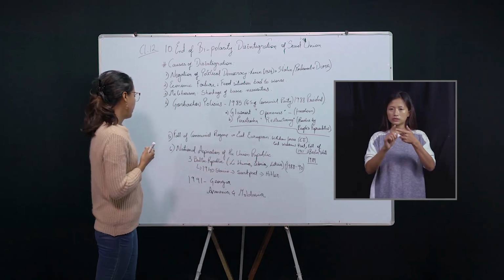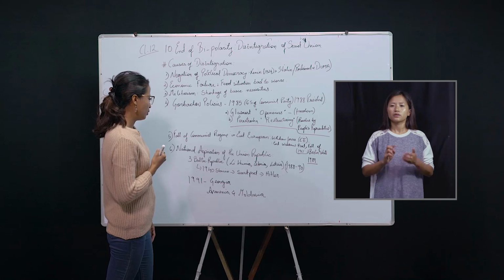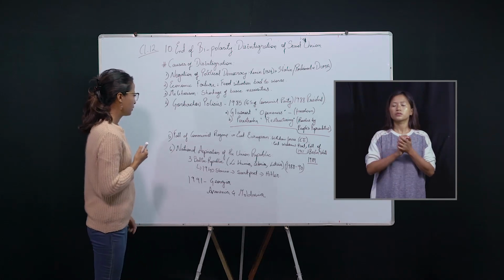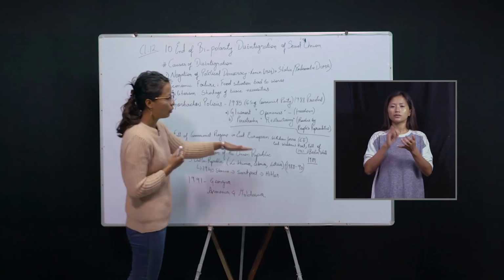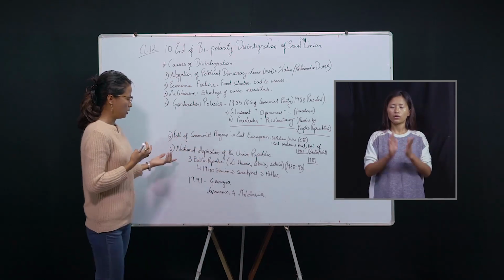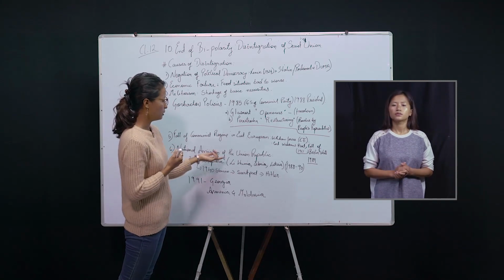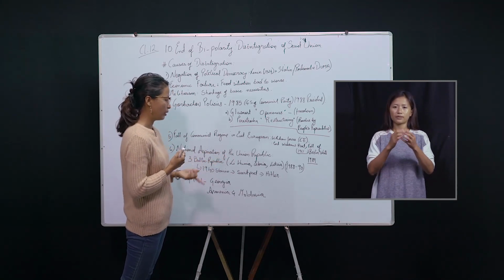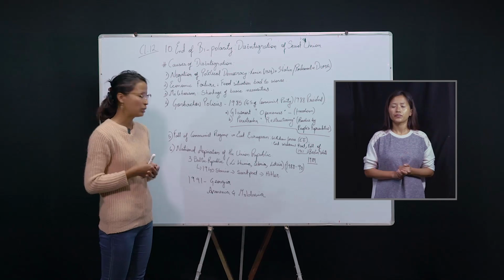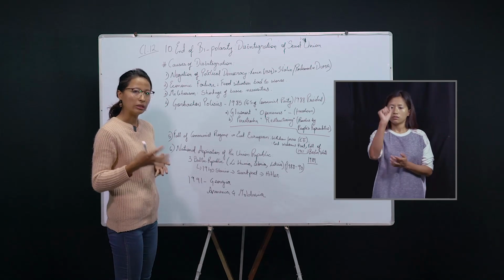All right. Number 6, we have national aspiration of Union Republics. After the fall of the Berlin Wall, we have many new countries here. The special reference is the three Baltic Republics, that is Lithuania, Estonia and Latvia. They started to ask for their own political independence.